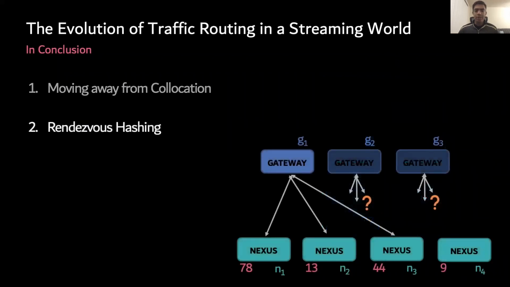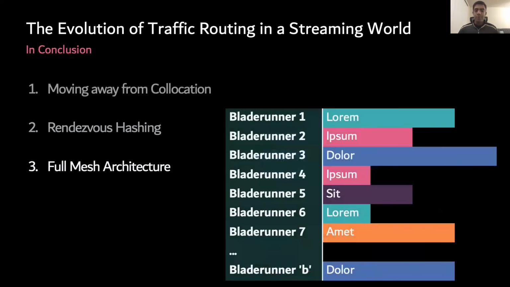Secondly, rendezvous hashing. It is great for when each client has to independently make a decision and we still expect to see an even distribution with minimal disruption. I hope the various examples in this presentation helped give you a good idea of all the different scenarios where it can be used. Finally, full mesh architecture.